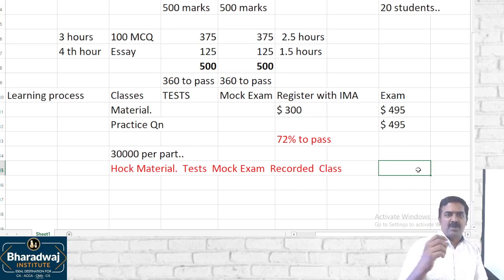For example, you do not know the meaning of equity, no problem. That is explained in the class. What is the meaning of, for example, cash and cash equivalents? You do not know. That will be explained in the class. So class will be in a most lucid format.